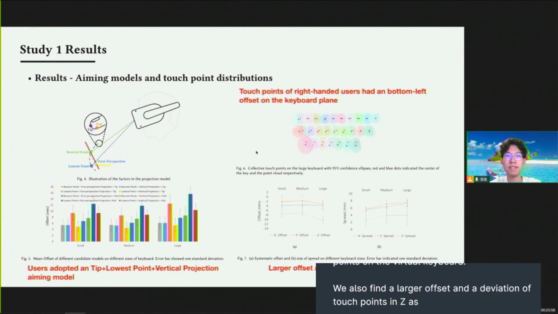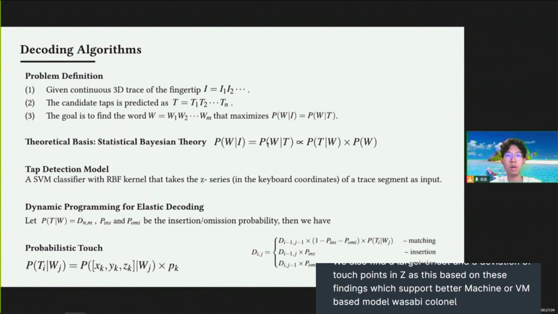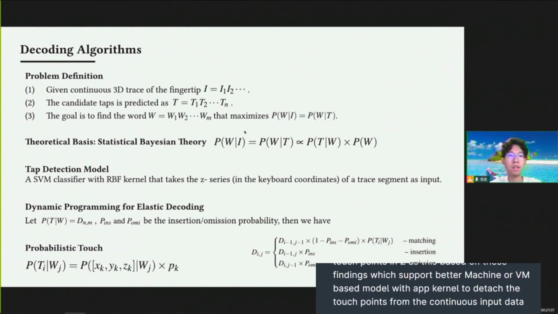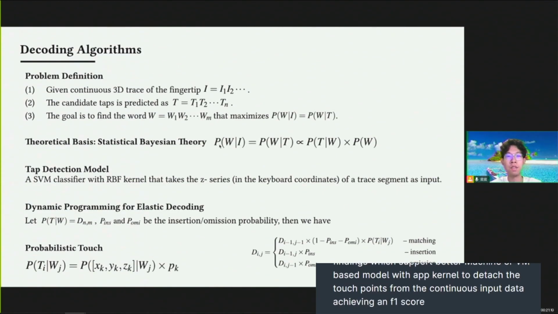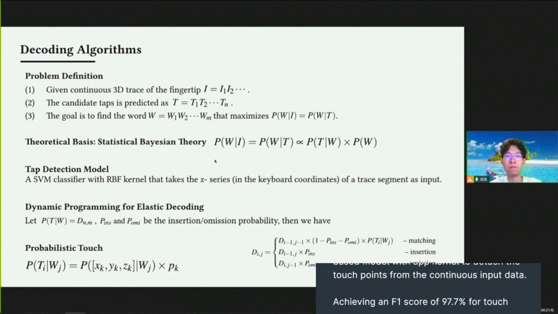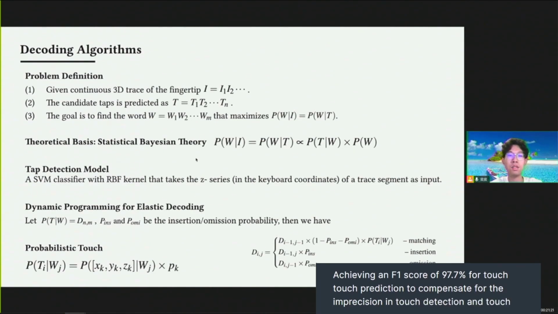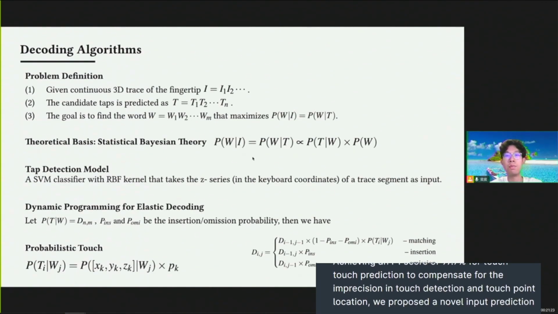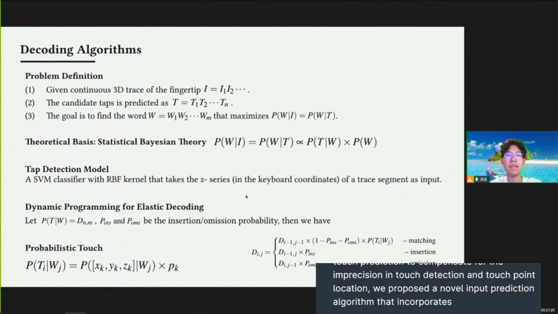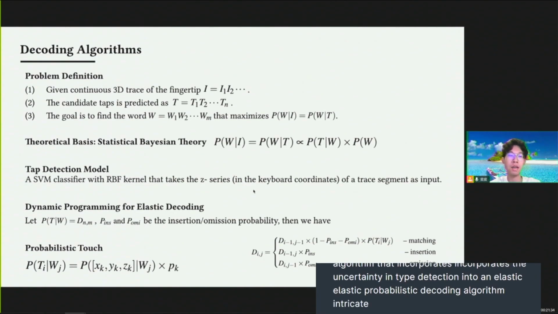Based on these findings, we trained a support vector machine, or SVM-based model, with RBF kernel to detect the touch points from the continuous input data, achieving an F1 score of 97.7% for touch prediction. To compensate for the imprecision in touch detection and touch point location, we proposed a novel input prediction algorithm that incorporates the uncertainty in tap detection into an elastic probabilistic decoding algorithm and treated false detection as insertion and omission errors.